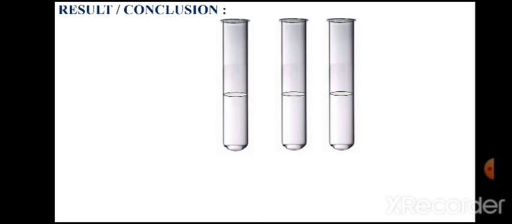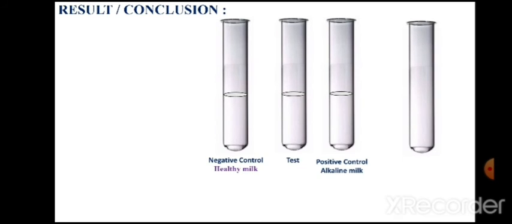So these are the three tubes. The middle one is the test one, the first one is the negative control, and the third one is the positive control that contains alkaline milk. The negative control contains healthy milk, so the pH of that milk will be slightly acidic, like 6.8. After the addition of bromothymol blue, the color remains yellow.